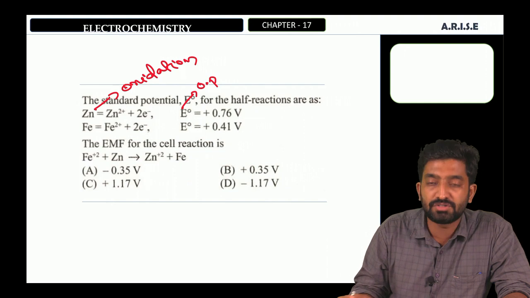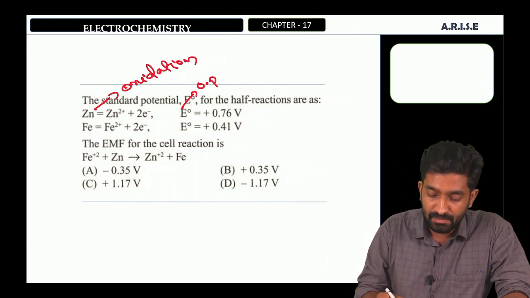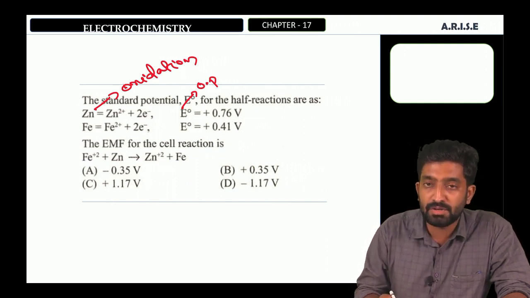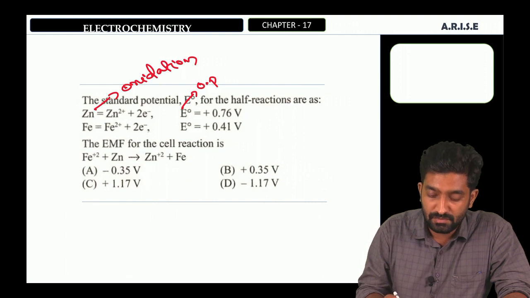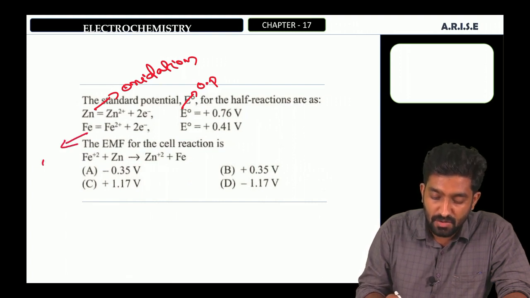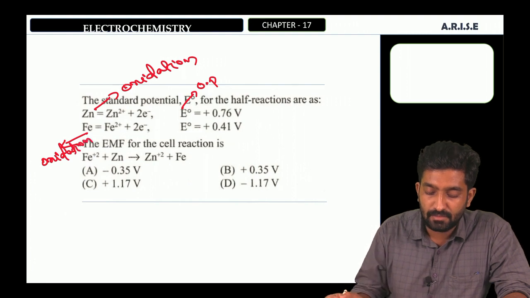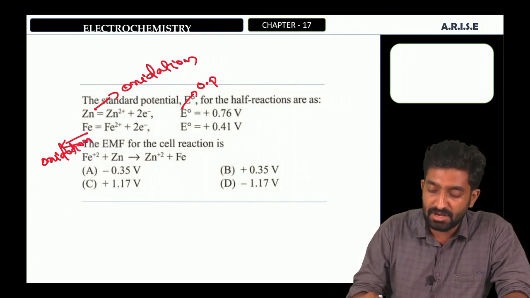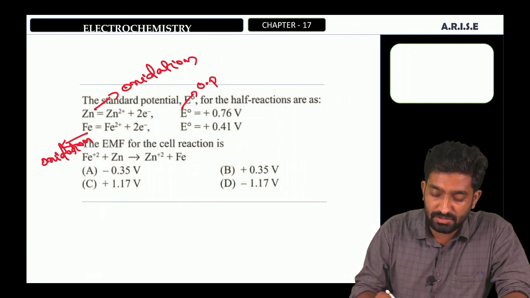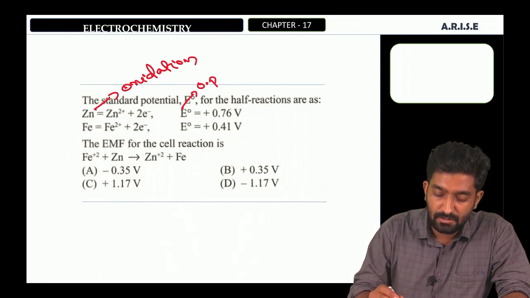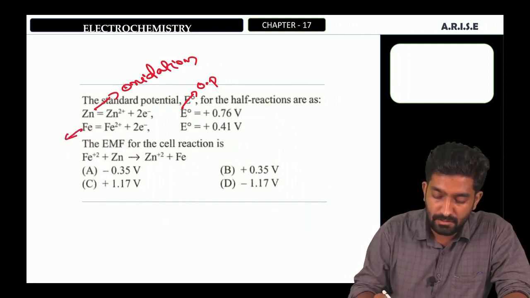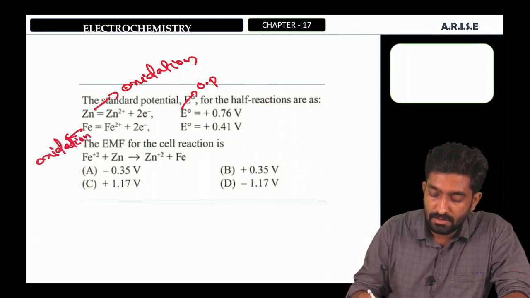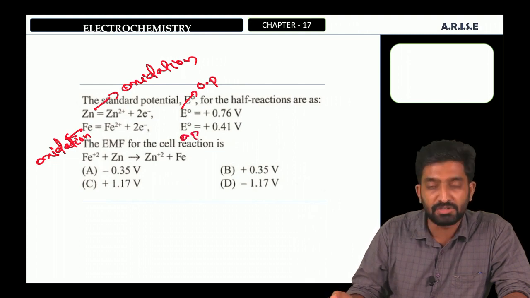And Fe gives Fe2+ plus 2 electrons. This reaction is also oxidation. Therefore, this potential will be oxidation potential.